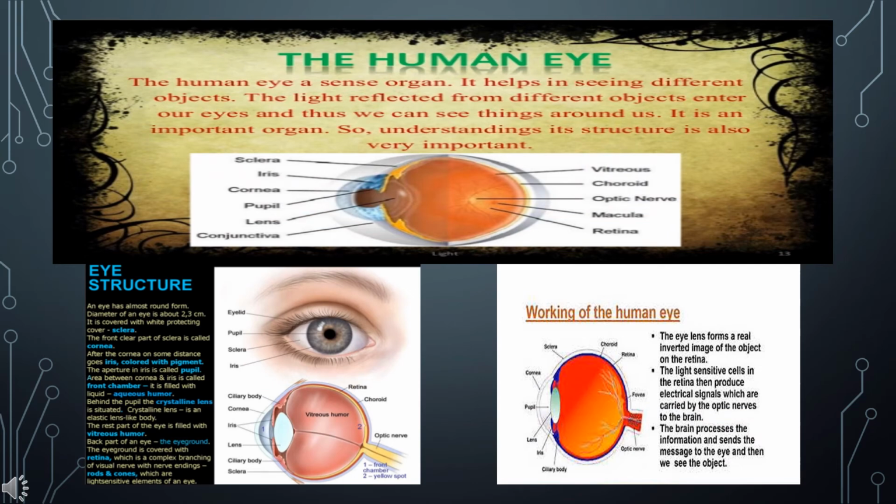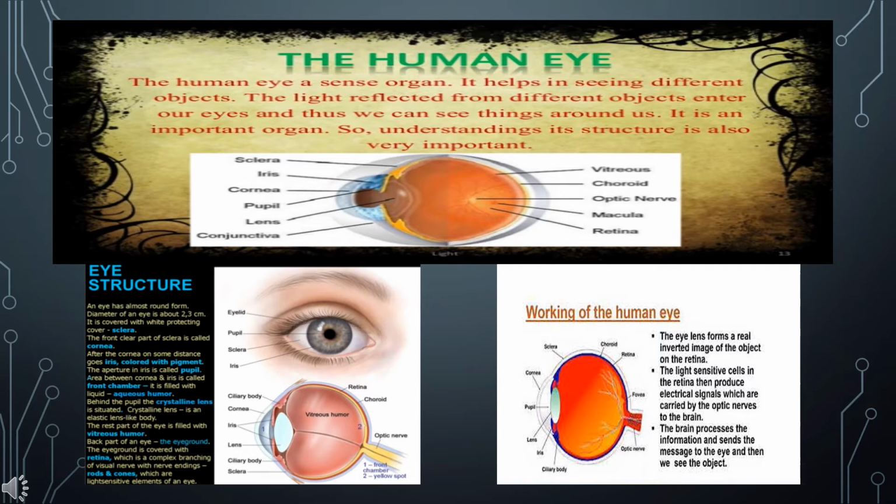Eye is one of the most important sense organs. It is therefore important to understand its structure and working. The human eye is almost a spherical ball with a slight bulge in the front. The eye has the following parts. Sclera.